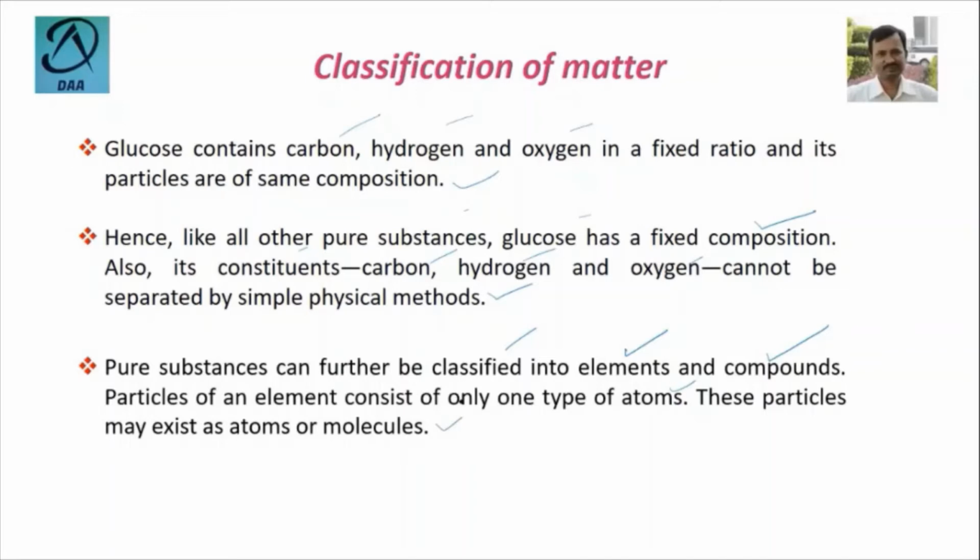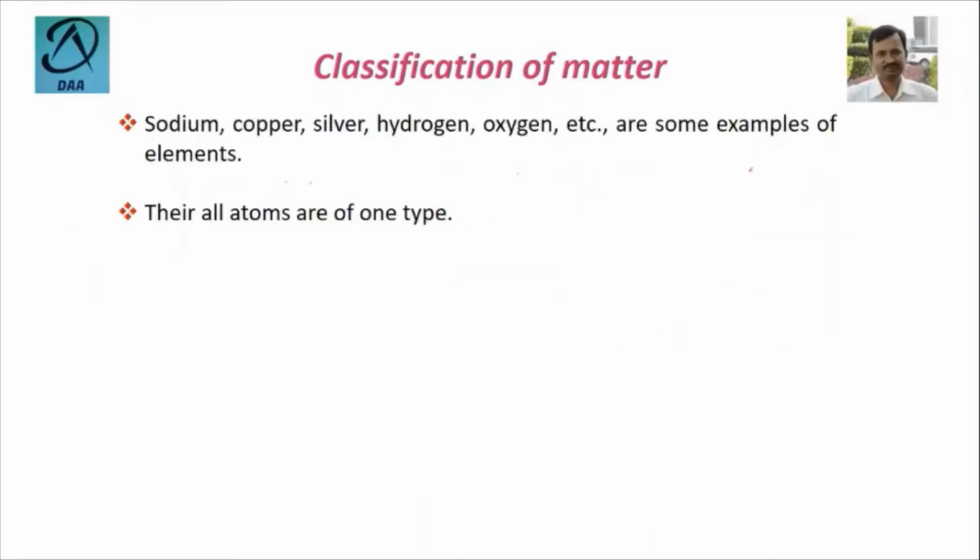We'll give the example now. For example, sodium, copper, silver, hydrogen, oxygen, etc. are some examples of elements, because their atoms are all of one type. That means copper's atom is different from silver, and it is different from hydrogen, different from oxygen.